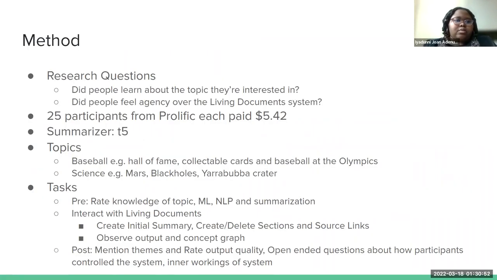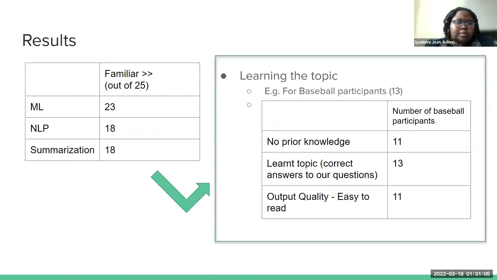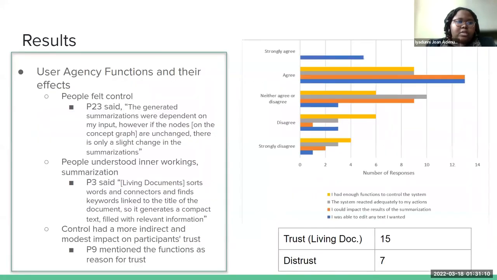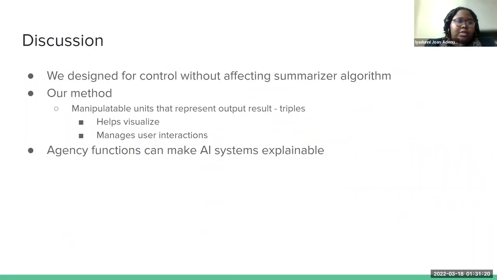To study this, we worked with Prolific and recruited about 25 participants, and we had different news article topics. We basically wanted to see if they preferred agency and also if they learned using our system. Our results show that they did learn about the topic they were interested in, and also they felt control, which did not necessarily have a direct impact on their trust in the system, but they were able to give a high-level description of how our system works.